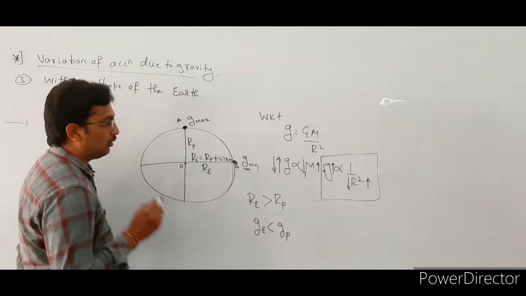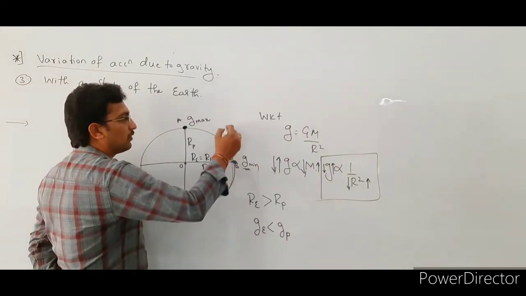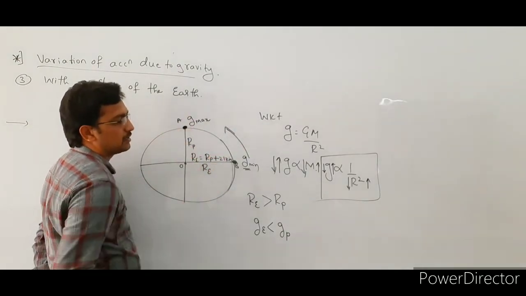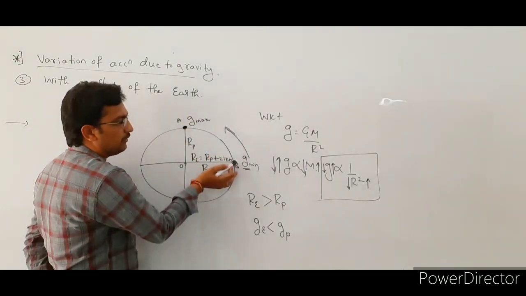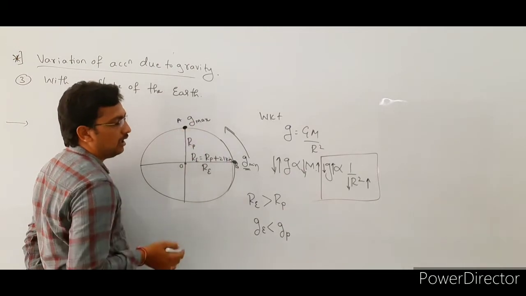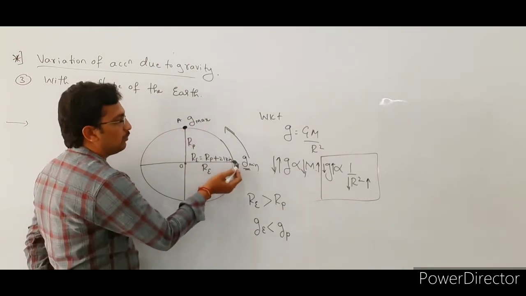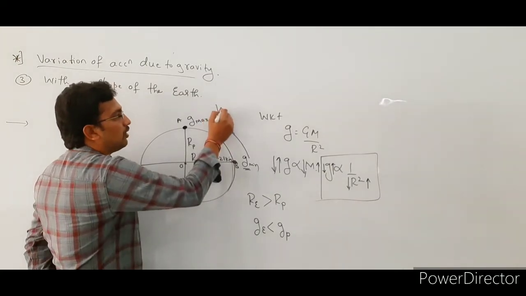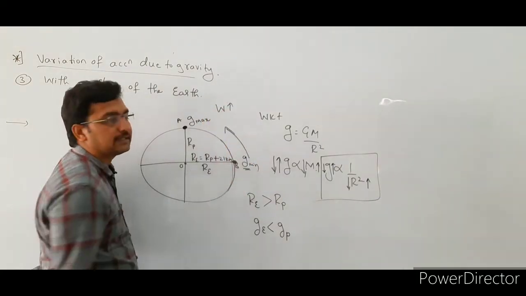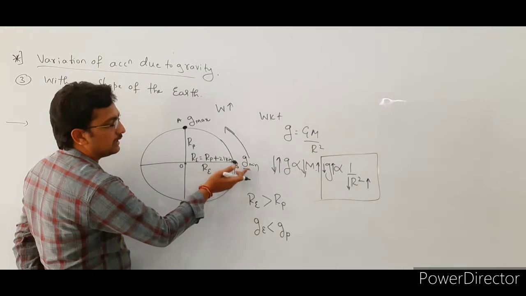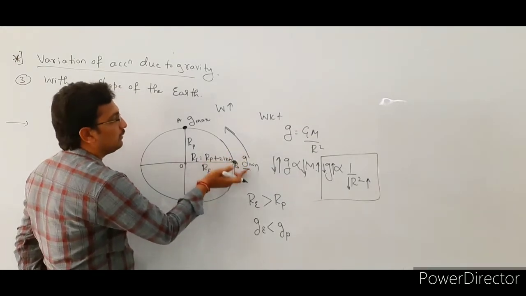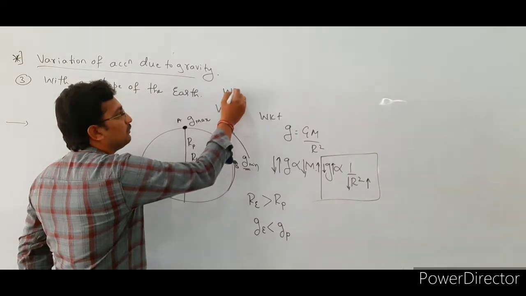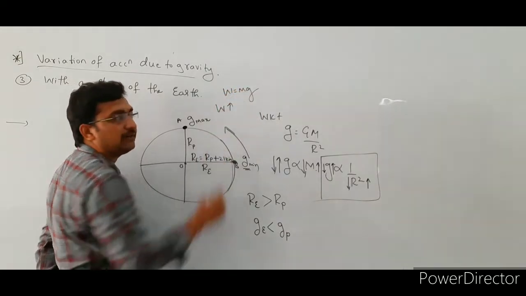See here, when the body is moving from point B towards A, the acceleration due to gravity value goes on increasing. In that case the weight of the body also increases, because the g value increases from point B to point A. Already we know that weight is nothing but mass into acceleration due to gravity.